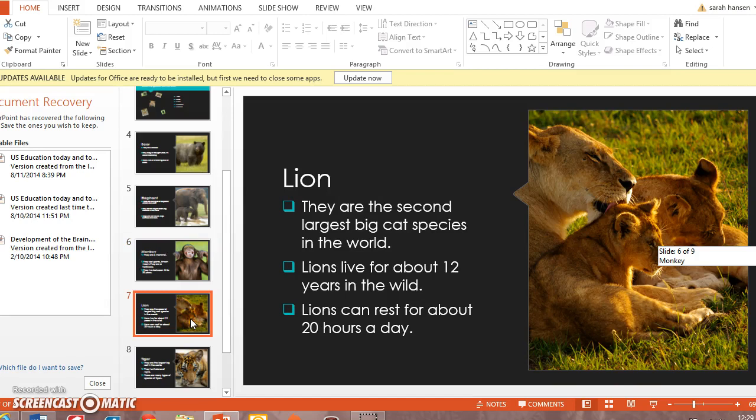Here's the lion and their cub, which is what a baby lion is called. They are the 2nd largest big cat species in the world. They live to be about 12 years in the wild, and I read about maybe 10 to 11 years in the zoo. And they can rest up to 20 hours a day, which is a long time to sleep, I think. So that's a little bit about the lion.